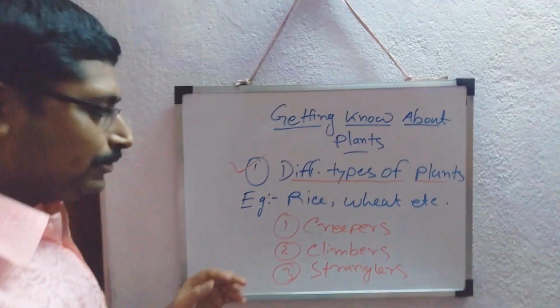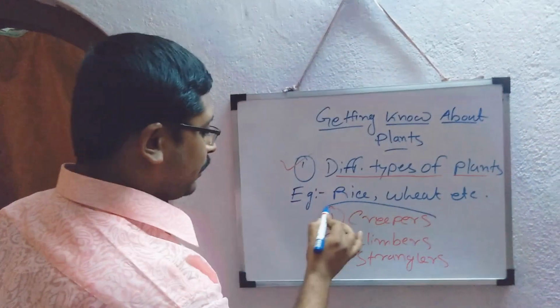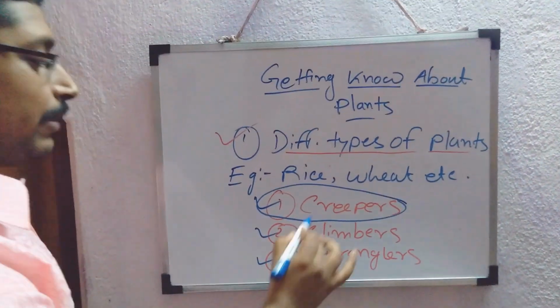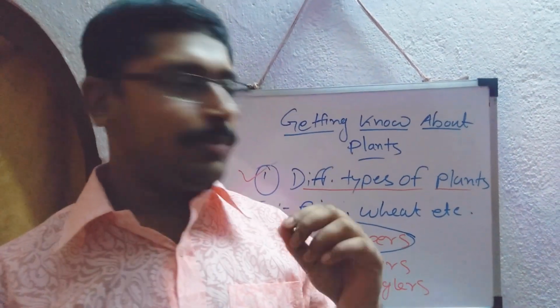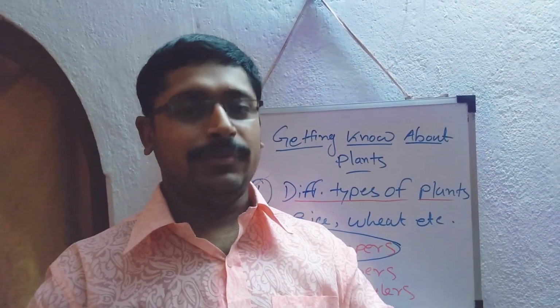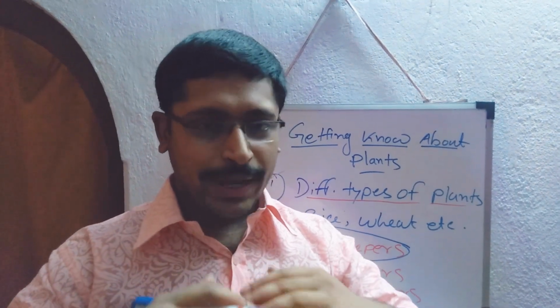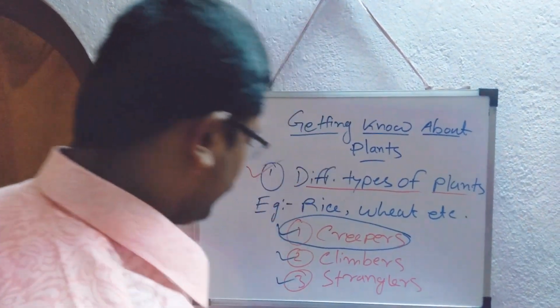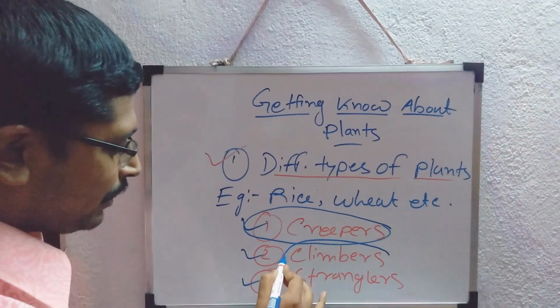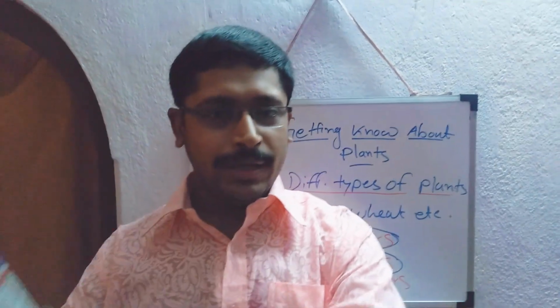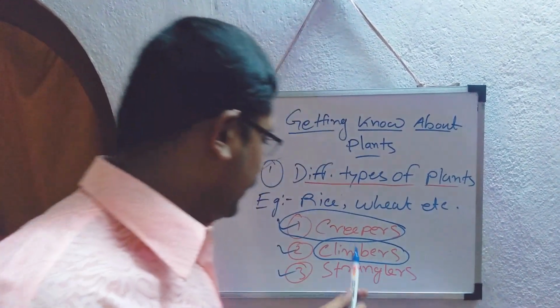How are they actually different from each other? The creepers are also herbs, but creepers are herbs that are analogous to the ground level. They could not rise up. So they are much more associated with the soil level. And in case of climbers, the name suggests they have an ability to climb. Can they climb on their own, without the support of others? No, they need some support.